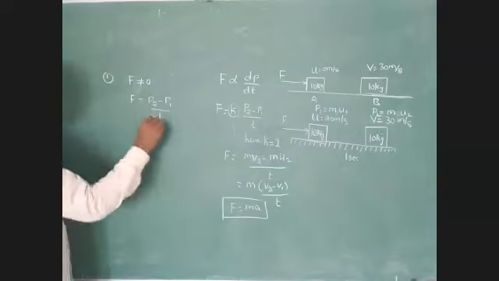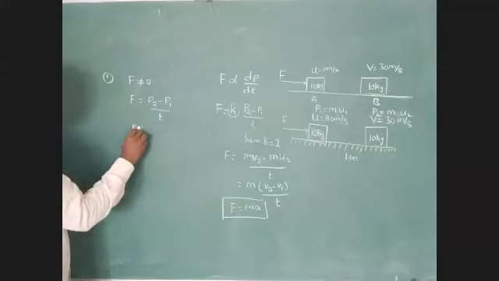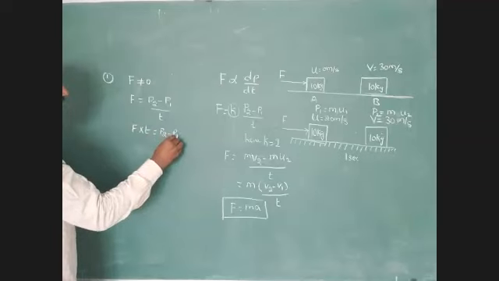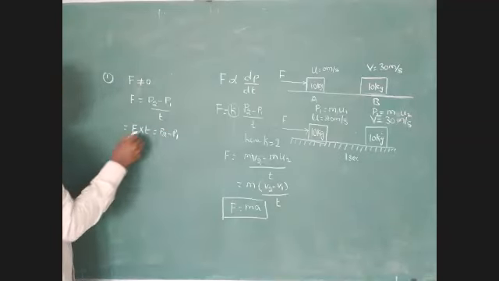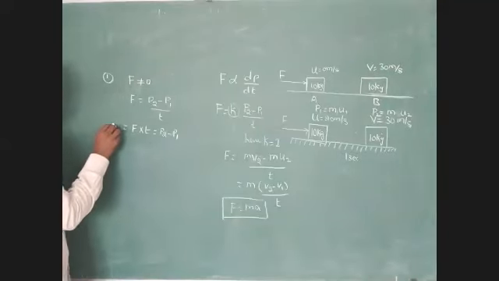Now we apply cross multiplication. Force into time is equal to P2 minus P1. Here force into time, the product of force and time, is also called impulse. It is denoted by the letter J.